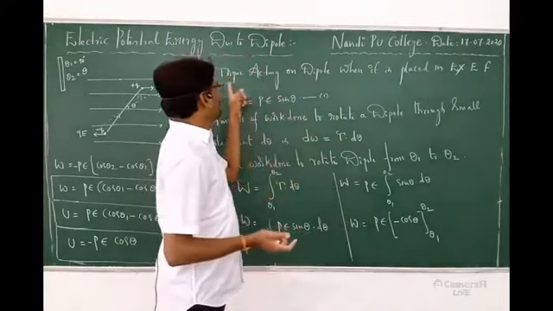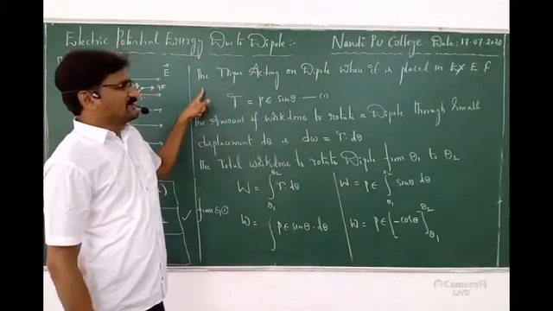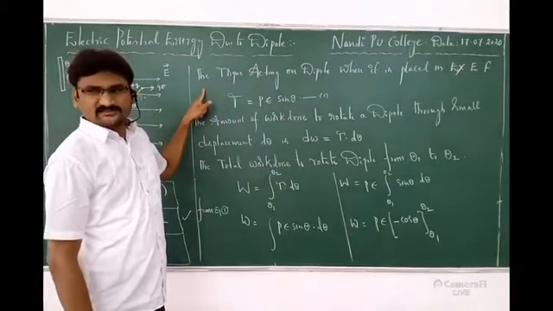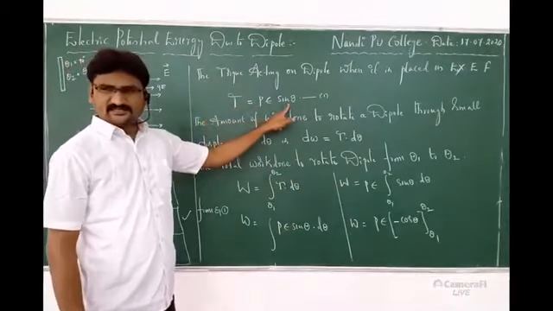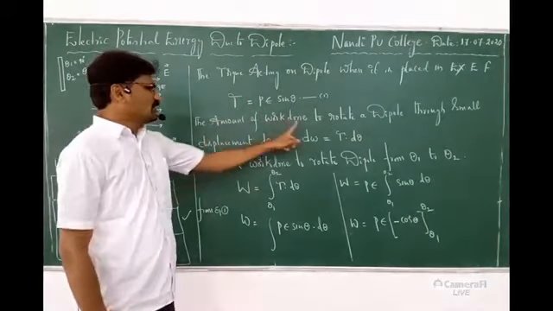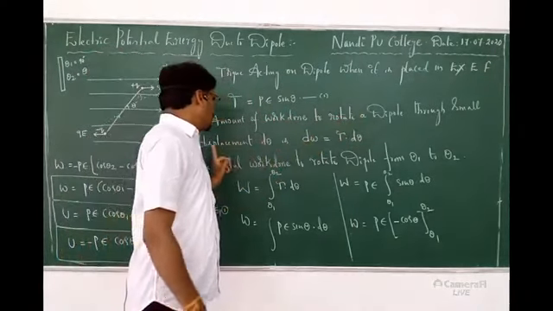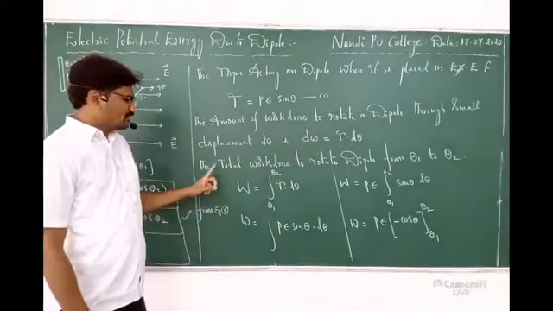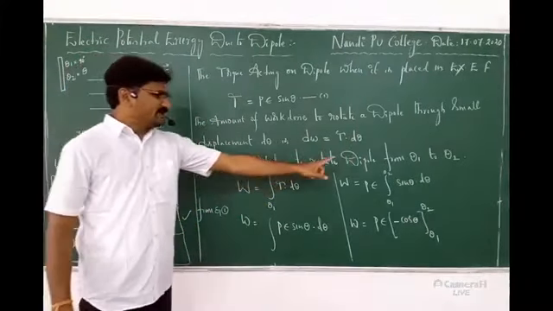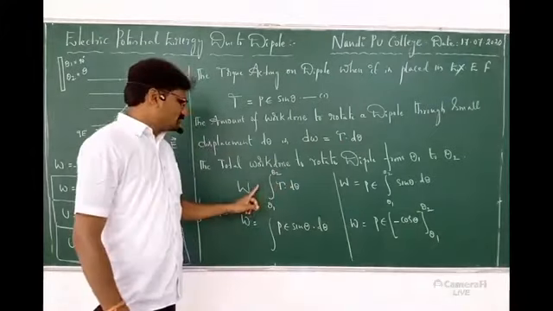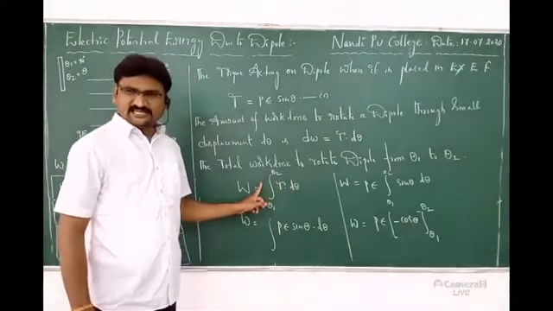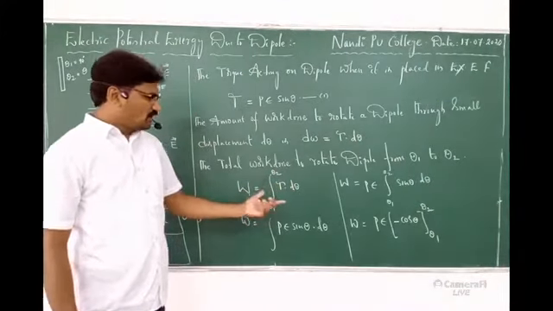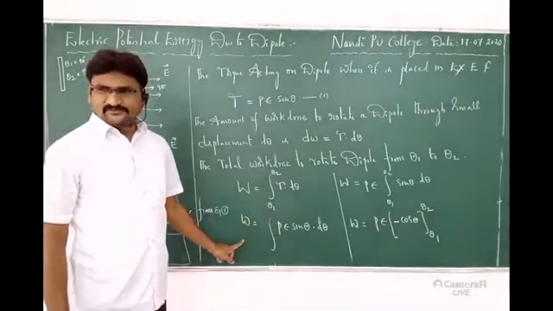See, the torque acting on a dipole when it is placed in an external electric field is P sin theta. Next, the work done to rotate a dipole through a small displacement d theta is tau into d theta. The total work done to rotate the dipole from theta 1 to theta 2 is the integral of tau d theta. Now, mathematical simplification.